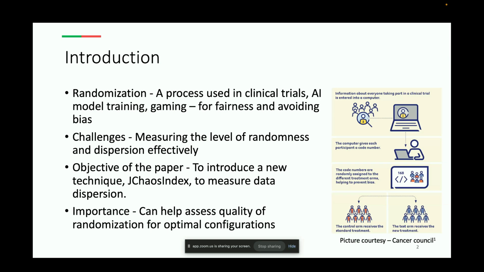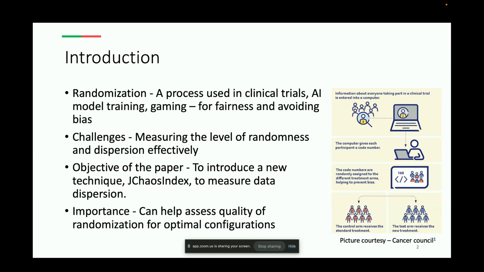So in all these scenarios, we cannot know just how random the data is, or if one data set is more random than the other. And for us to be able to control its randomness and dispersion, we first need to measure these, which is something we face a challenge doing. While tools like random number generators in programming languages do exist, they lack a systematic way to evaluate how well data has been randomized. And this is the gap my research aims to address with JChaosIndex, which is a technique to measure dispersion.